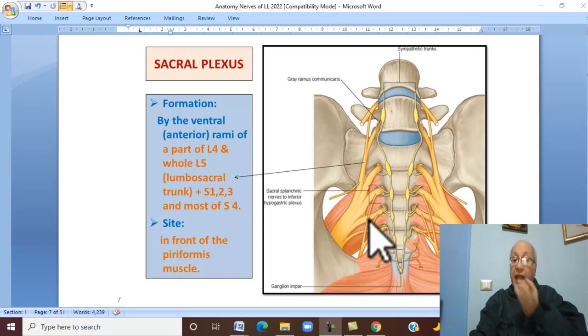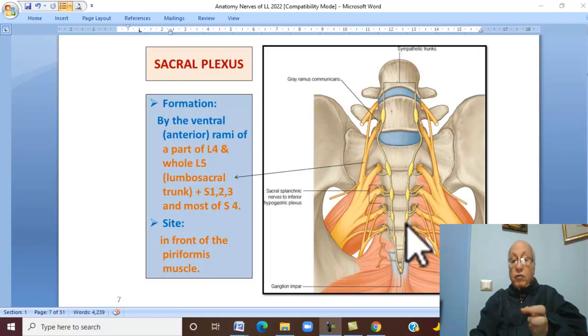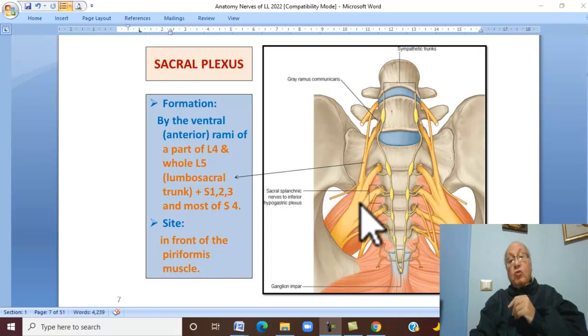muscle. And all these structures, sacrum, piriformis, and sacral plexus, lie behind two parts of the GIT, the lower part of the sigmoid colon and rectum, and are closely related to branches of the internal iliac vessels, and the ureter passing here.